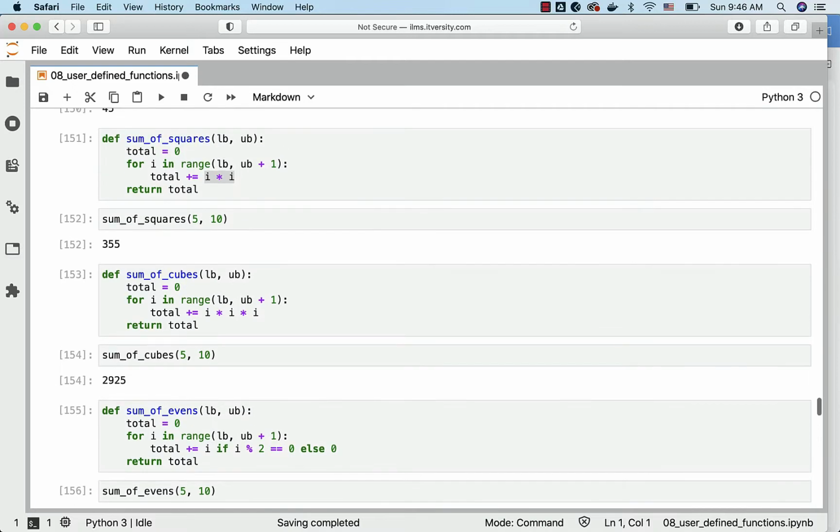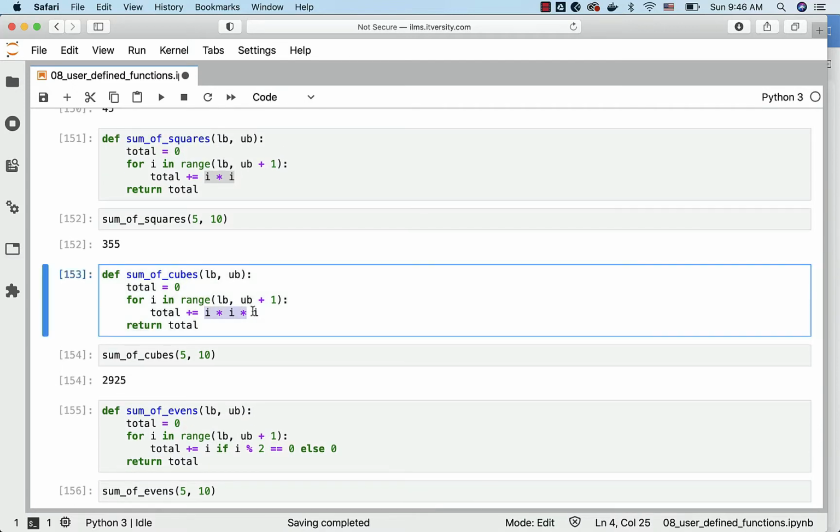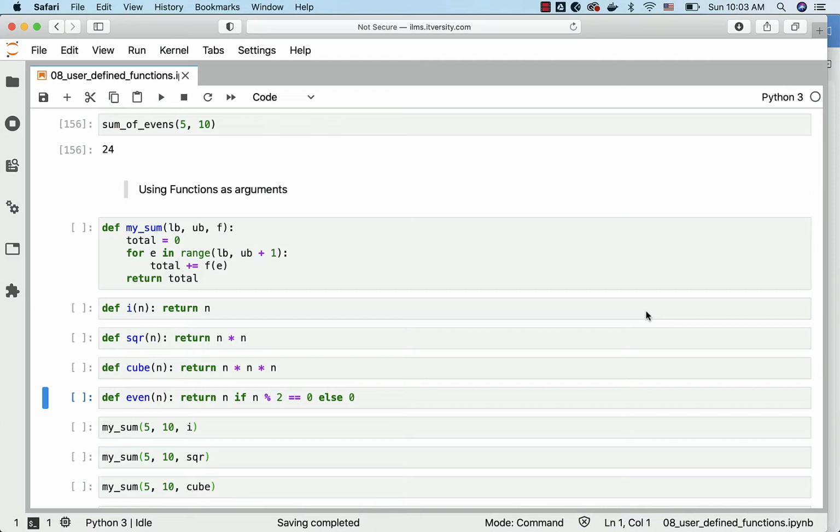However, if you look at the logic, almost all the logic is the same except for this. So with the same functionality, we have developed almost 4 functions in this case. Now, using functions as arguments, let us understand how we can improve the reusability of our code.